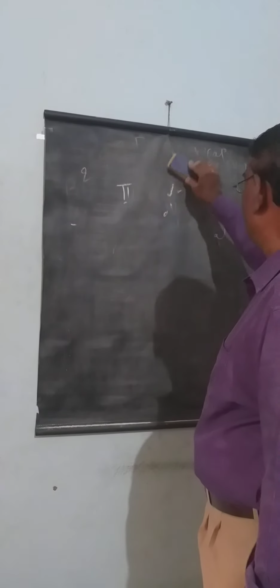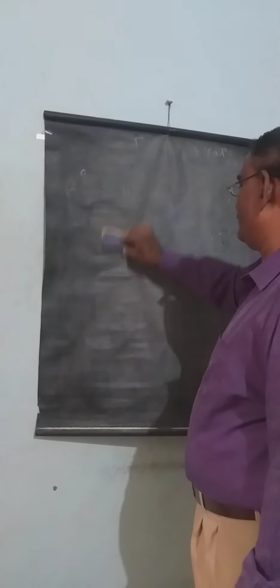Then we will go to the vertebral artery. The vertebral artery is the first and largest branch of the subclavian artery.